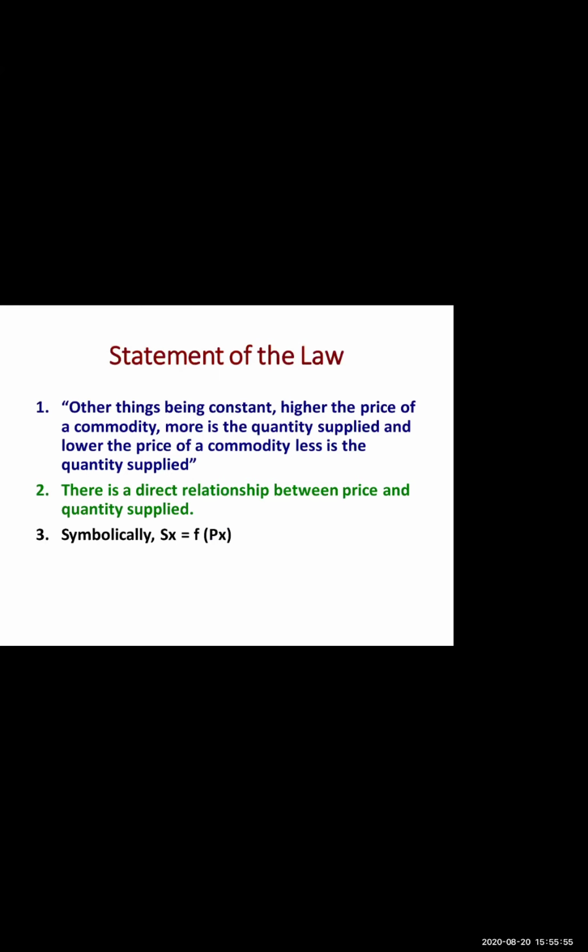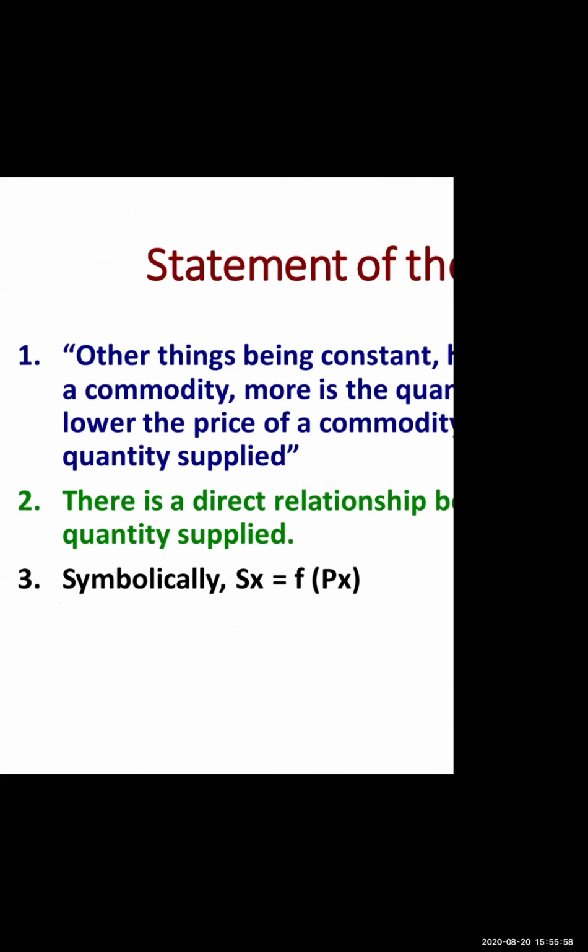Moving ahead, we had even analyzed it symbolically. It has been written as capital S, small x is equal to small f, capital P in brackets, small x. Now, what does it mean? S stands for what, students? S stands for supply. X stands for commodity. Supply of commodity X is equal to the functional relationship of the price of commodity X. F stands for function, P stands for price, and X is for commodity.